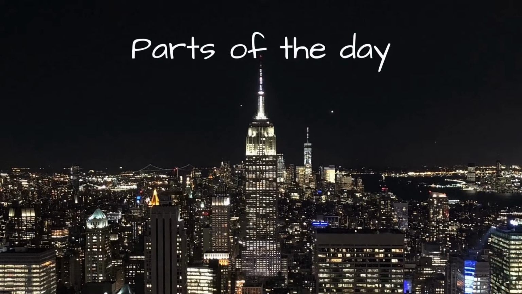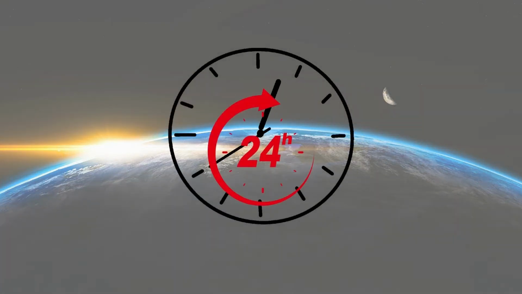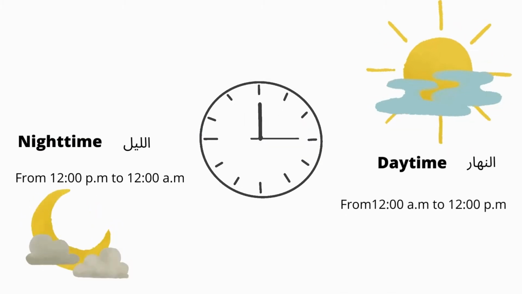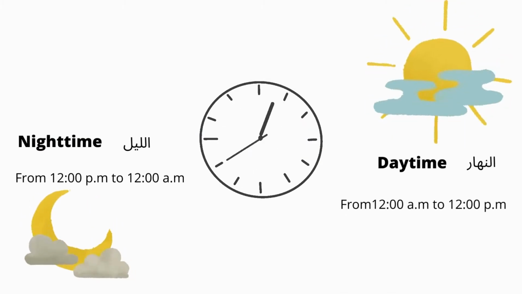Our lesson for today will be about parts of the day. There are 24 hours in a day. The day is divided into daytime from 12 a.m. to 12 p.m., and nighttime from 12 p.m. to 12 a.m.